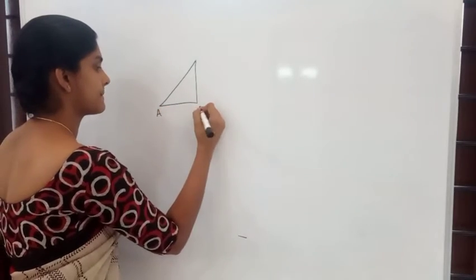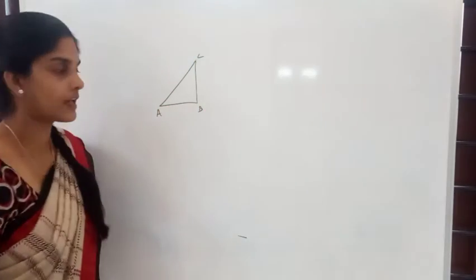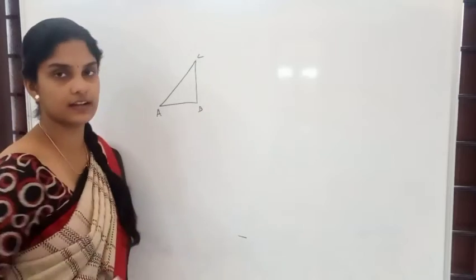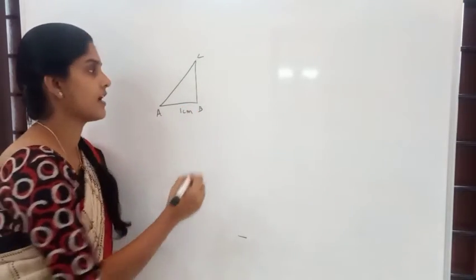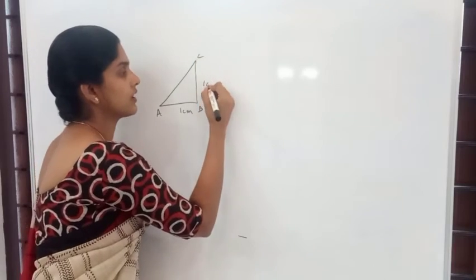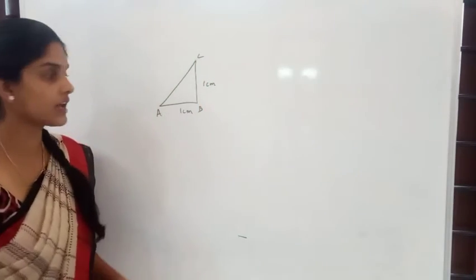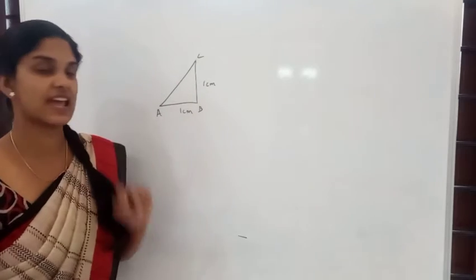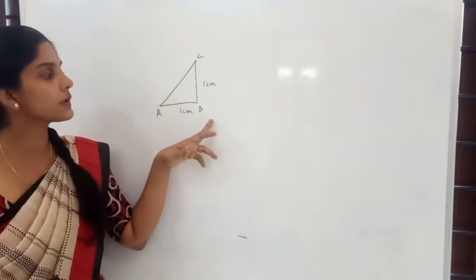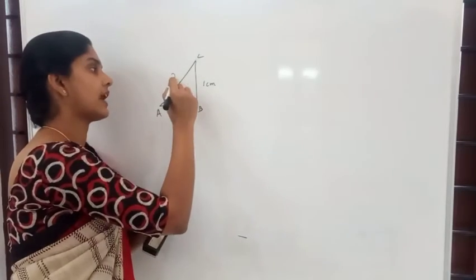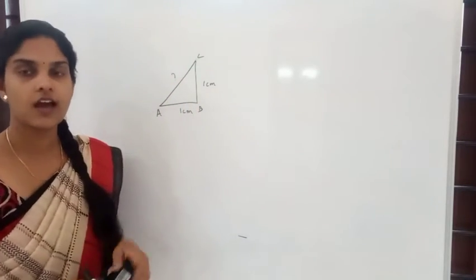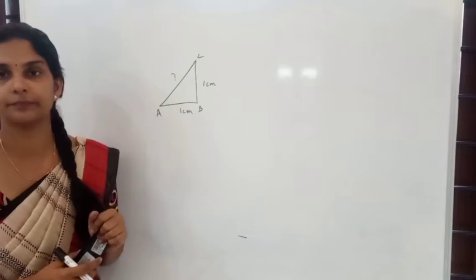A, B, C. One side of this triangle is 1 centimeter, and this side is also 1 centimeter, okay? Now, what will the length of this AC be? AB is equal to 1 centimeter and BC is equal to 1 centimeter. We don't know the length of AC, okay? How will you find the length of AC?